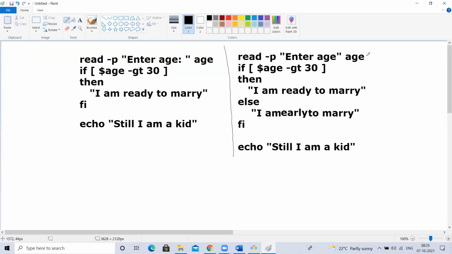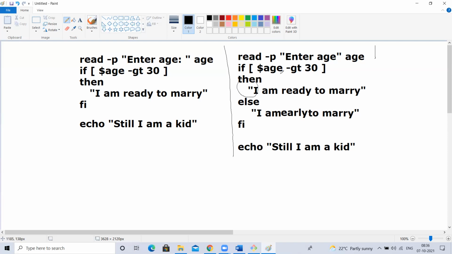For example, if we start this and pass the age as 28, the execution starts from top to bottom and comes here. Now, if age greater than 30, is 28 greater than 30 true or false? False.